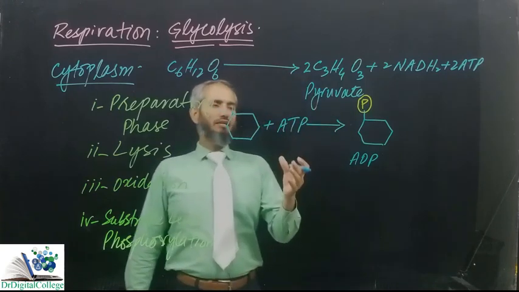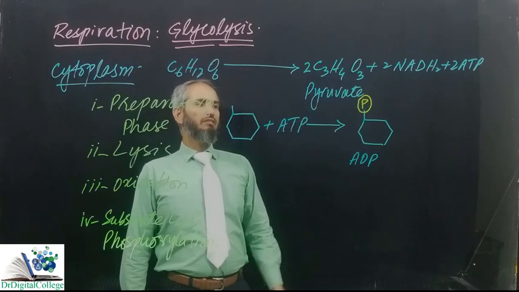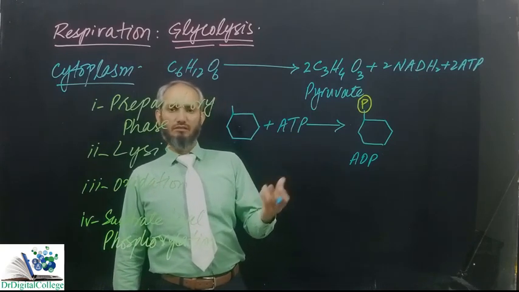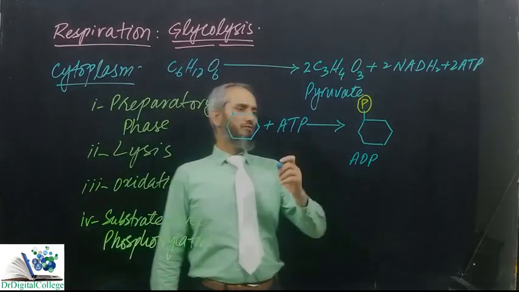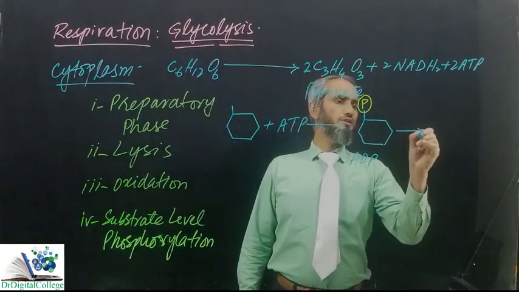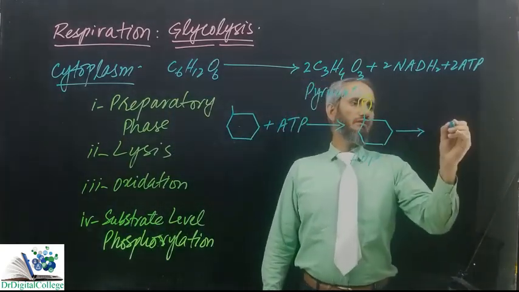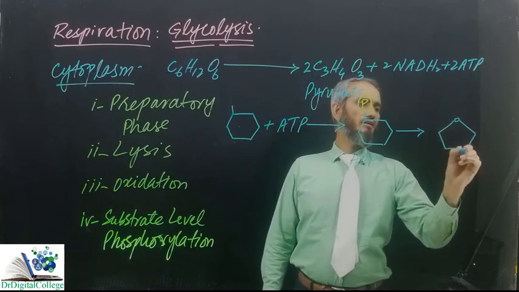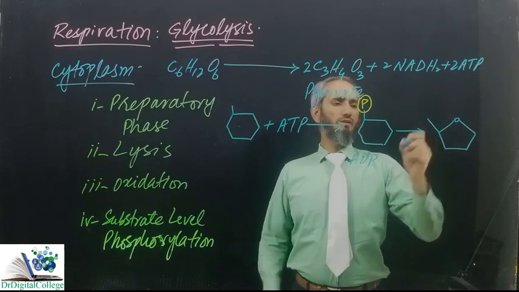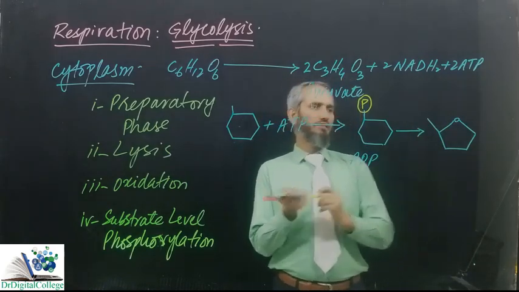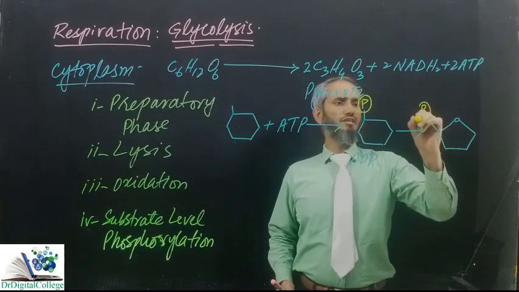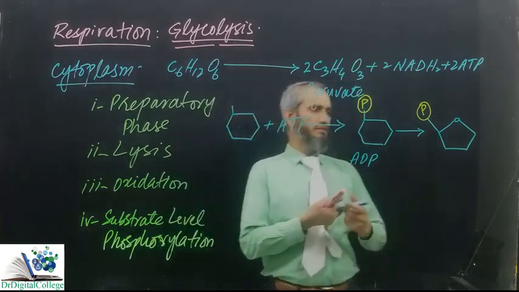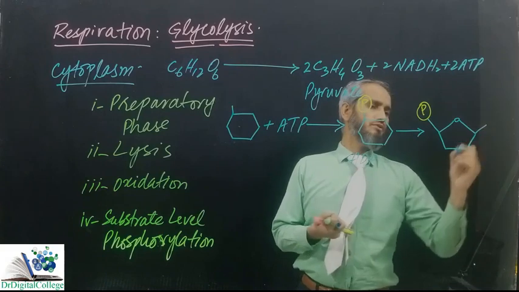Now, it's still not very reactive. It still needs some more energy to be activated for its complete oxidation. So first of all, it is converted into its isomer, fructose, where one phosphate is already attached, and now one more phosphate is attached here.